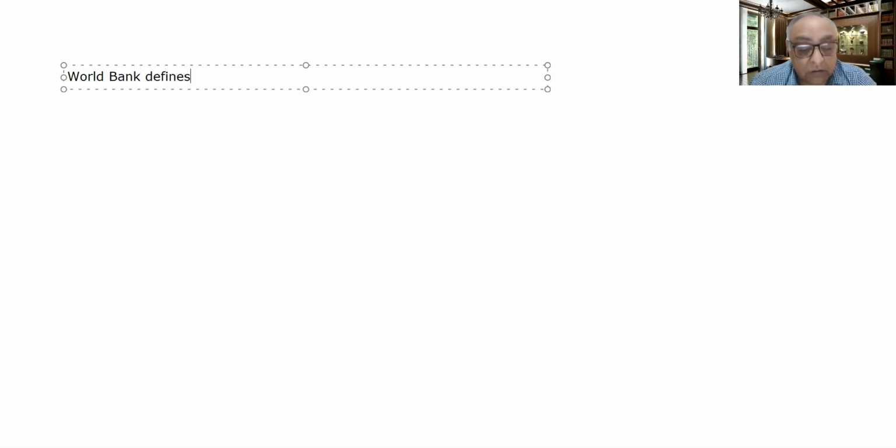So now the next point, on the next slide, what we are going to discuss is that the World Bank defines poverty as deprivation in well-being, and comprises many dimensions.